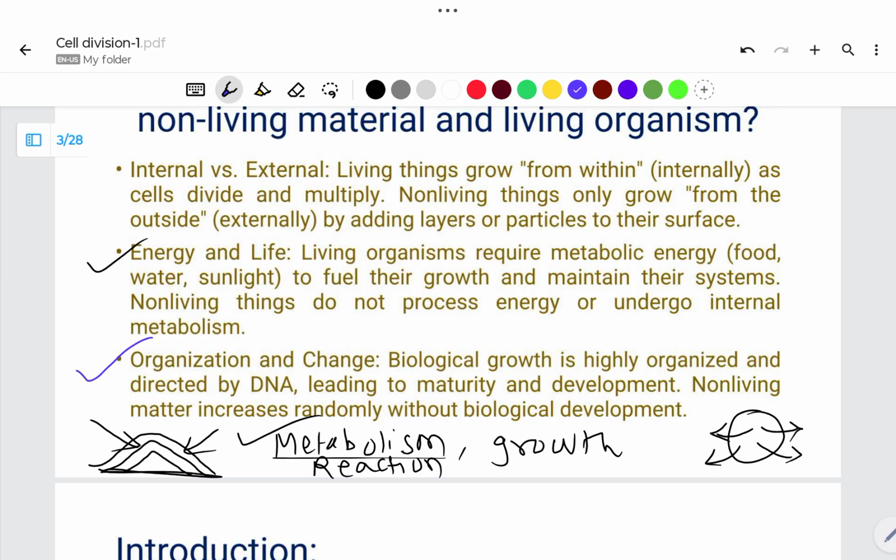Biological growth is a highly organized process, directed by DNA. This leads to maturity and development. Non-living matter increases randomly without biological development. So biological development under the direction of DNA is a main important feature of any living organism.